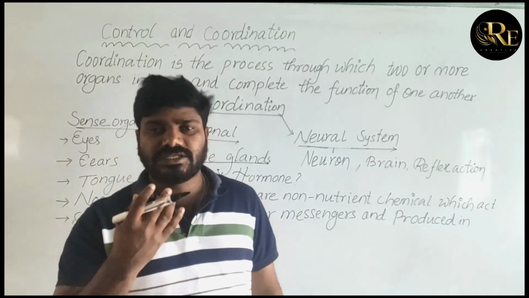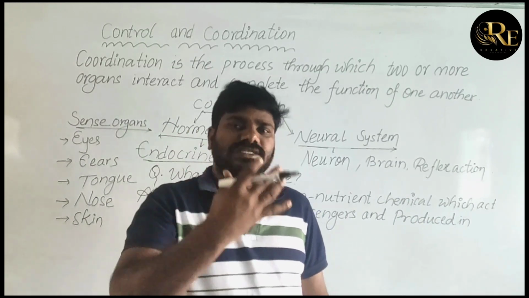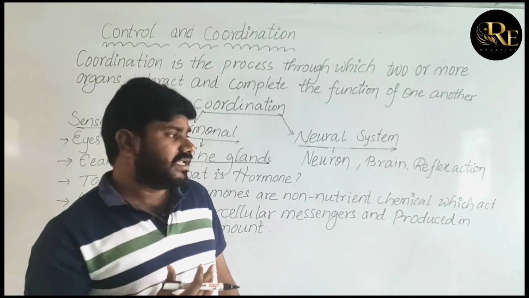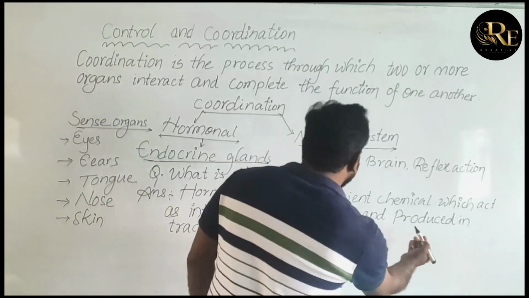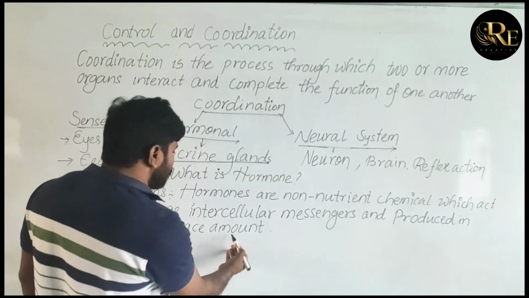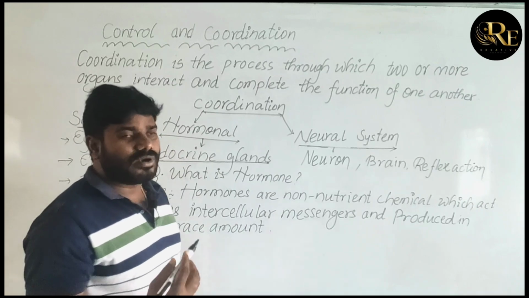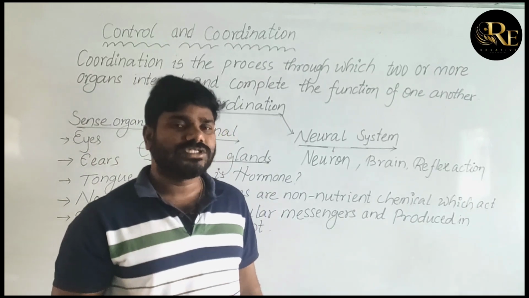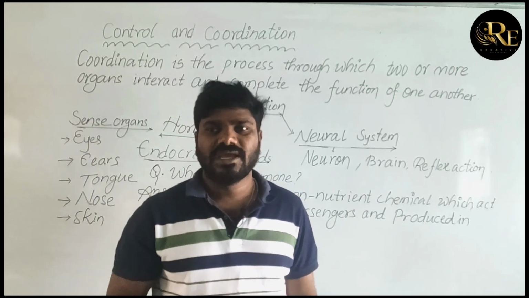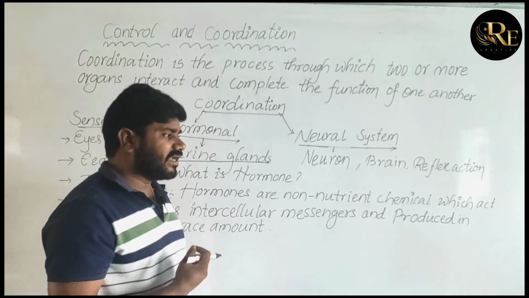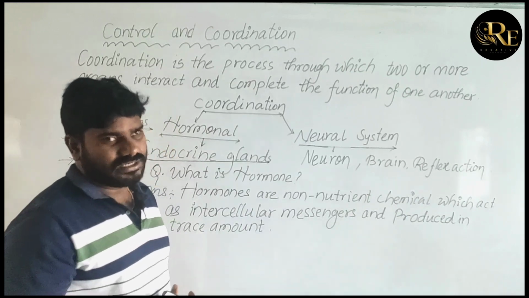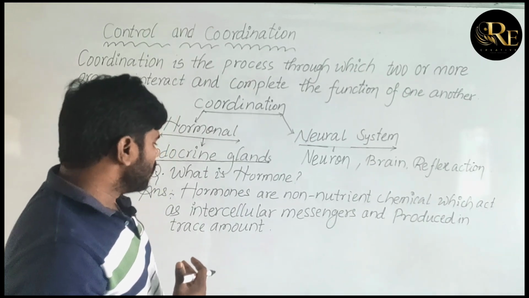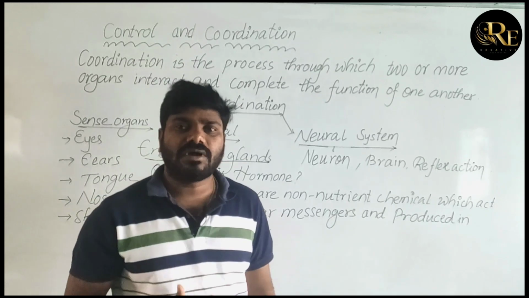They act as messengers between cells and are produced in trace amounts. That means only as much hormone as the body requires is secreted from the endocrine system. Understand? Next, moving forward, the properties of hormones.